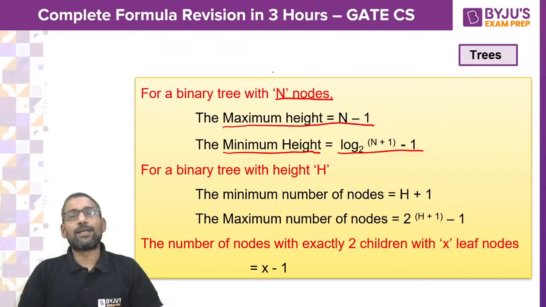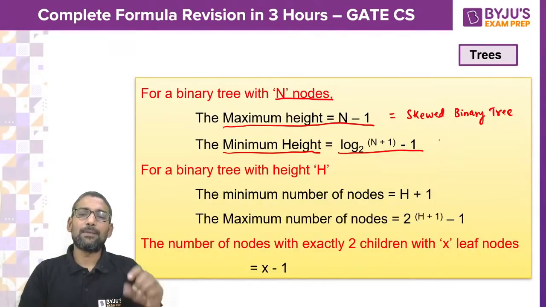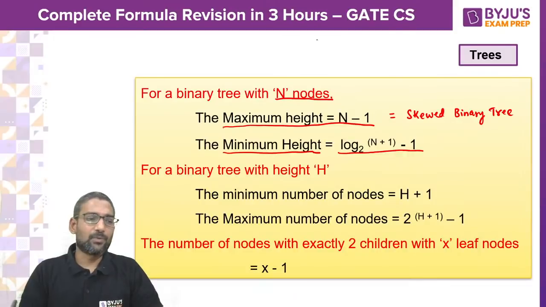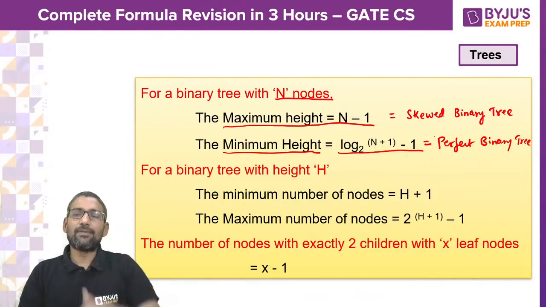So where do you get maximum height? You will get maximum height in skewed binary trees. If it is a left skewed or a right skewed, in some skewed binary tree you will get maximum height. And where do you get minimum height? In the perfect binary tree you will get minimum height.